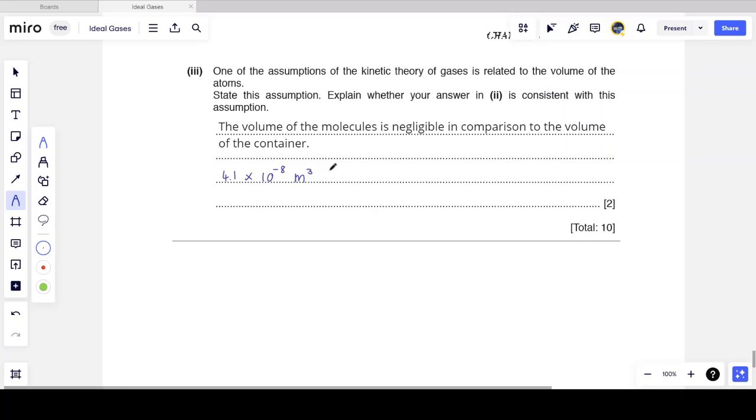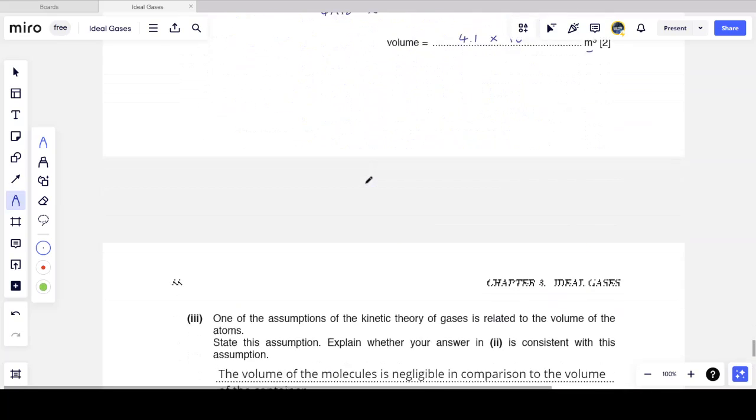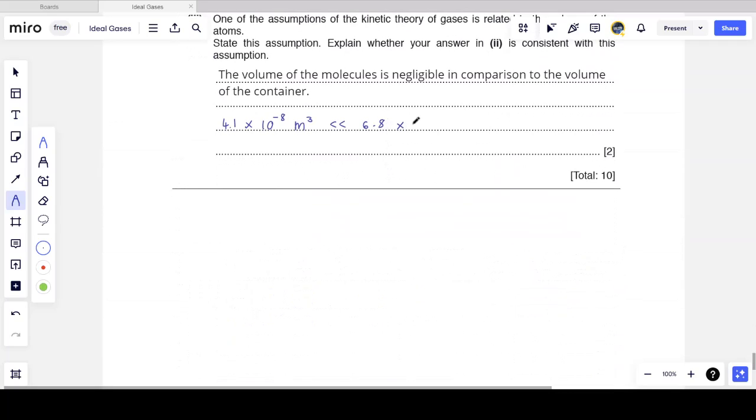So 4.1 times 10 to the minus 8 cubic meters is much less than the given volume, which was 6.8 times 10 to the minus 3 cubic meters. And since there's a big difference, we can see that the volume occupied by the gas molecules is negligible. And so we have to conclude our thoughts.